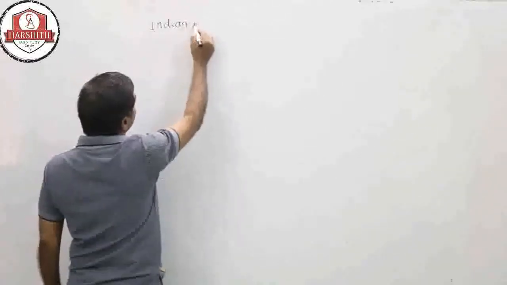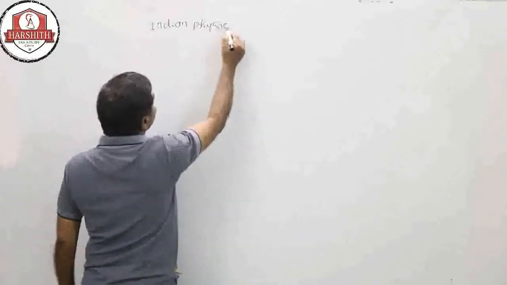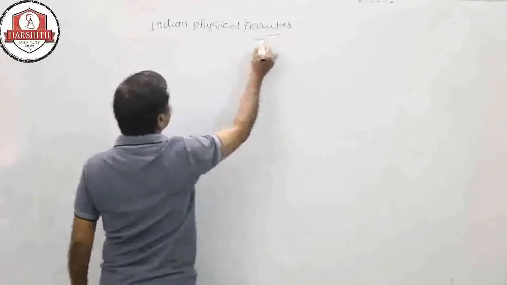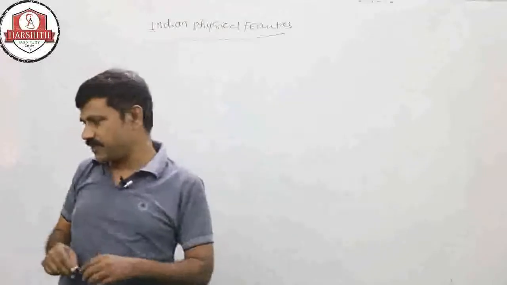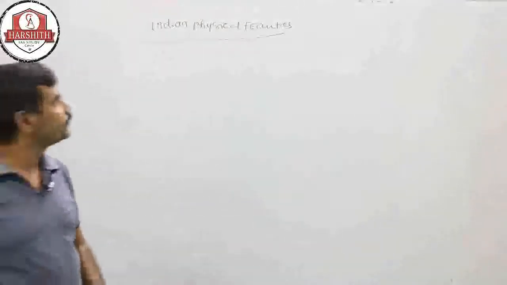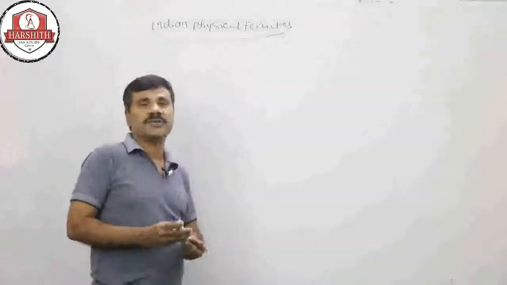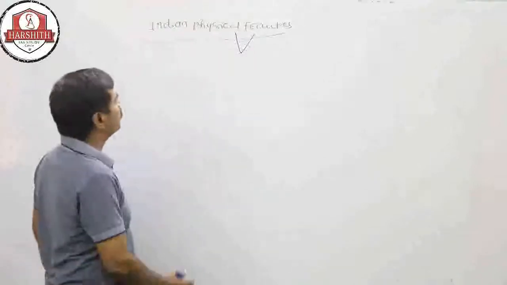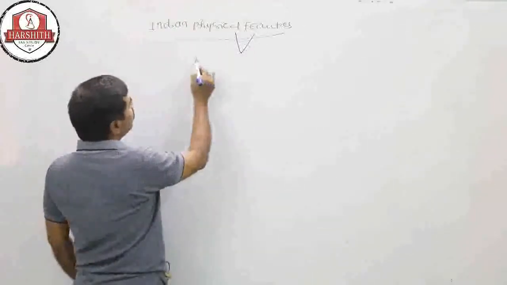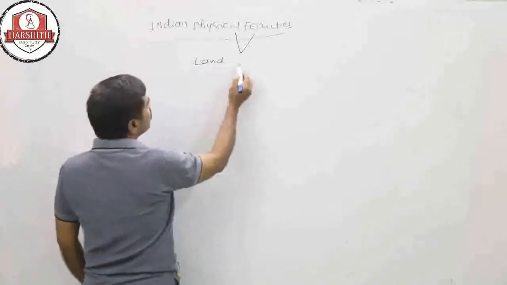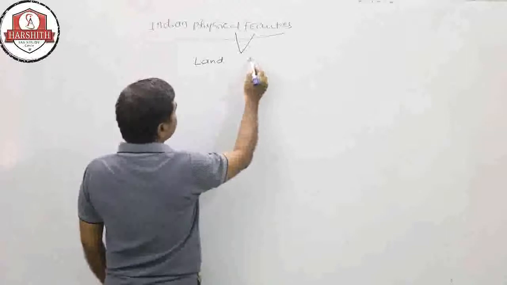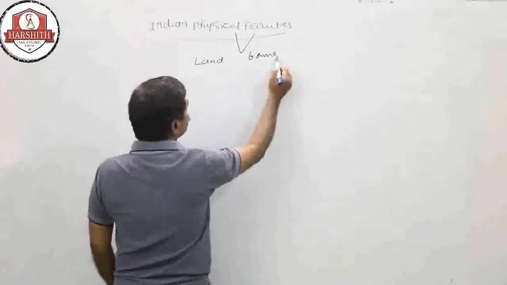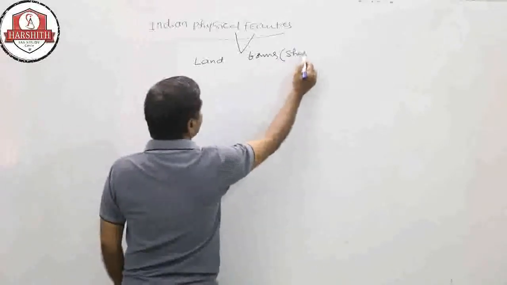Good morning, friends. Today, continuing after the existence of India, the next topic is Indian physical features. What about the physical features? Physical means geographically land, and features means landforms. The shape of the landform.